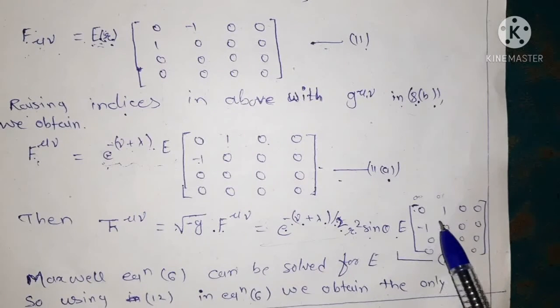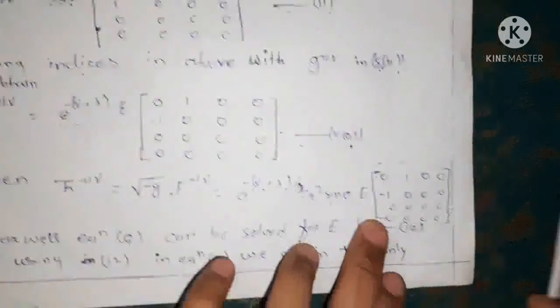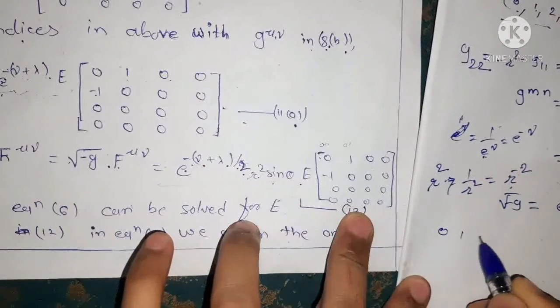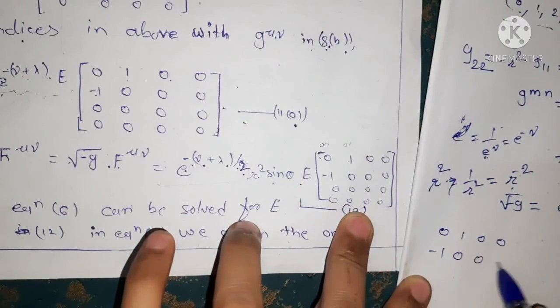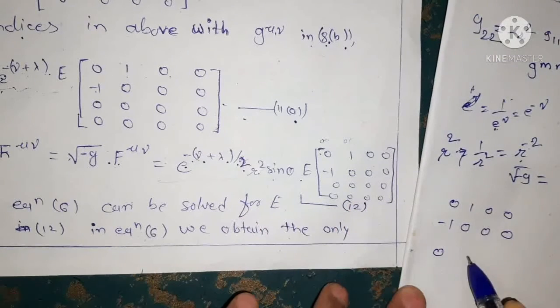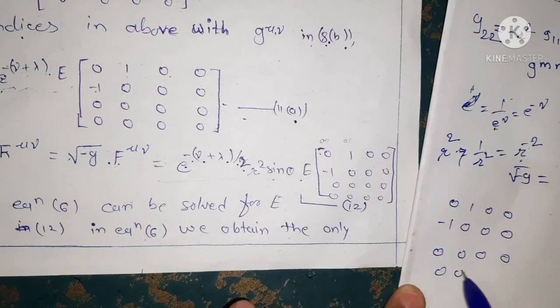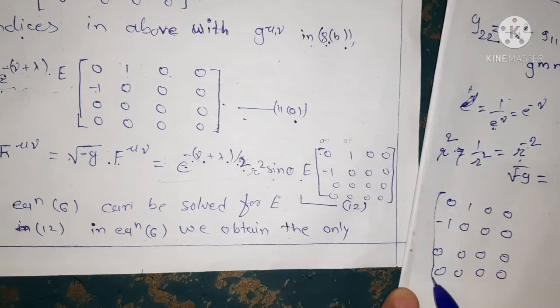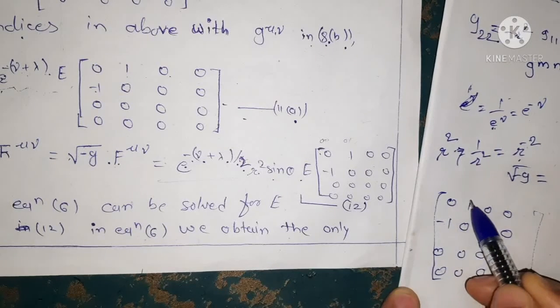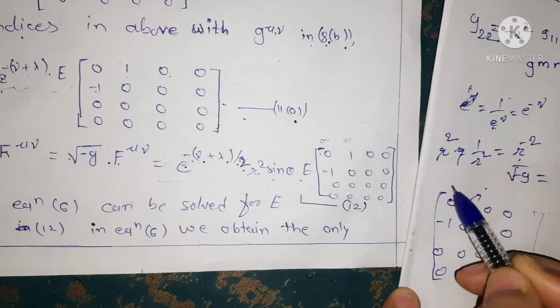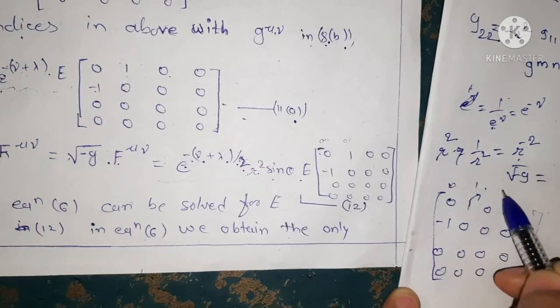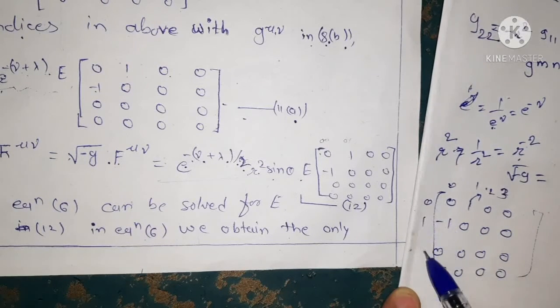Also here, in this matrix form, 0 1 0 0, minus 1 0 0 0, and 0 for all the other elements. In this matrix, the positions are 0, 1, 2 and 3 along the rows, and 0, 1, 2 and 3 along the columns.